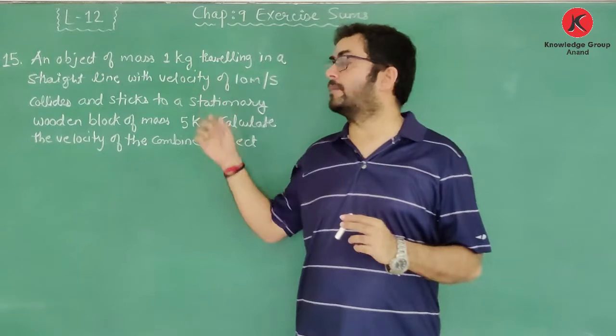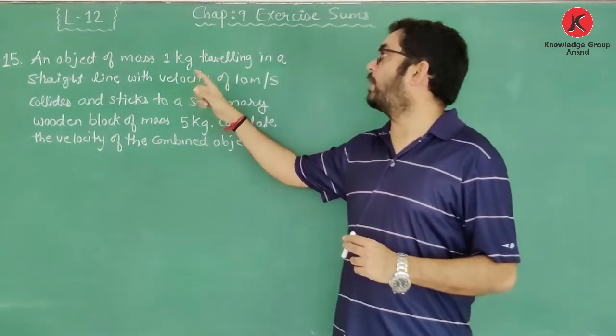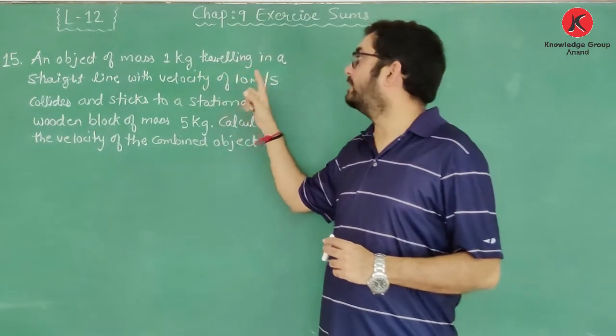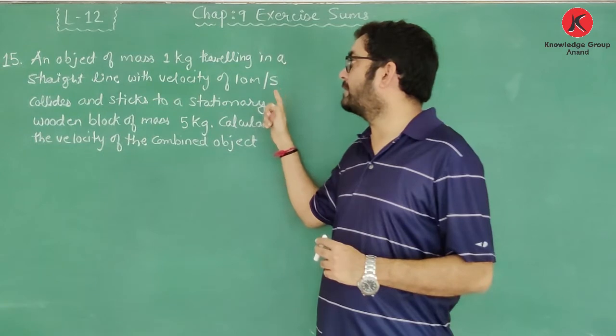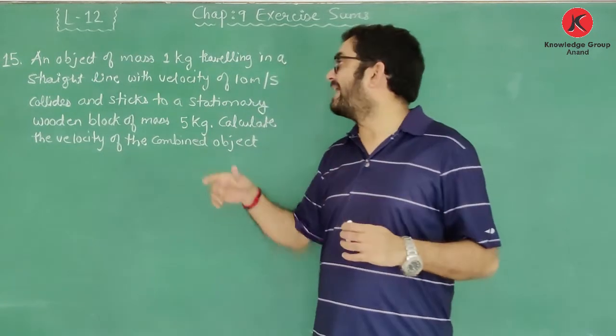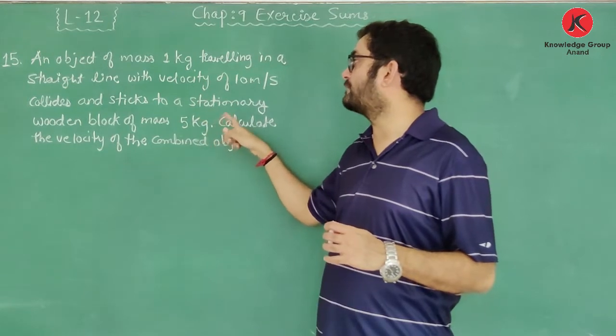Okay, now we'll solve question number 15 of the exercise. The question is like this. An object of mass 1 kg traveling in a straight line with a velocity of 10 meter per second collides and sticks to a stationary wooden block of mass 5 kg.